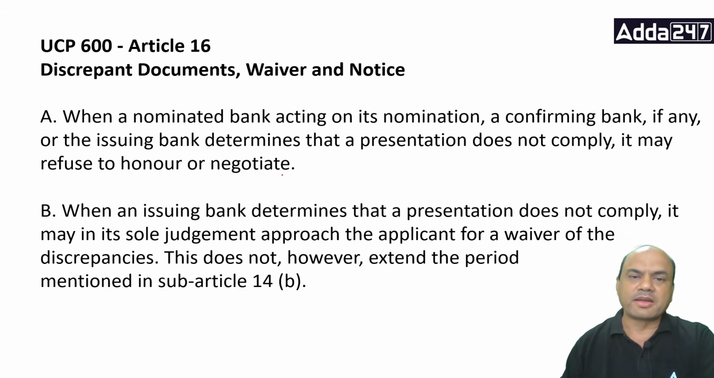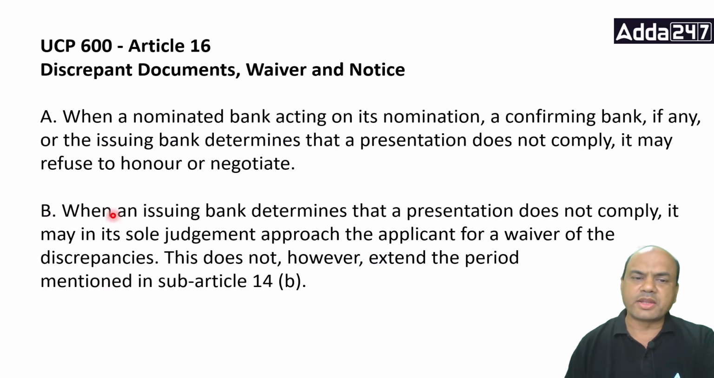When a nominated bank acting on its nomination, a confirming bank if any, or the issuing bank, depending on which bank it is. Again, remember in the chain there are three banks. I have clarified this many times. So a nominated bank acting on its nomination, a confirming bank or an issuing bank determines that the presentation does not comply. It may refuse to honor or negotiate. Obviously, if the documents are not complying, then why will any bank honor or negotiate? It won't, isn't it? Correct?